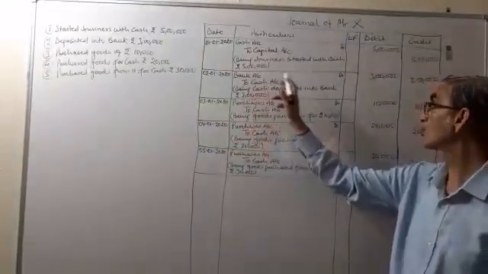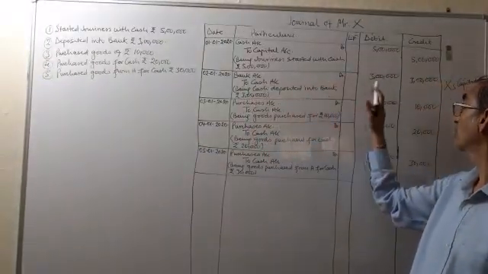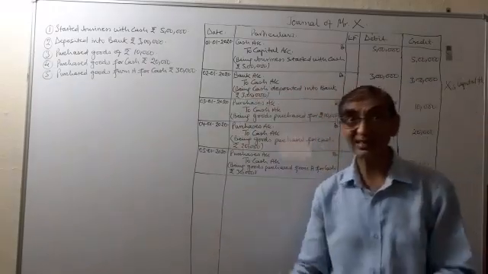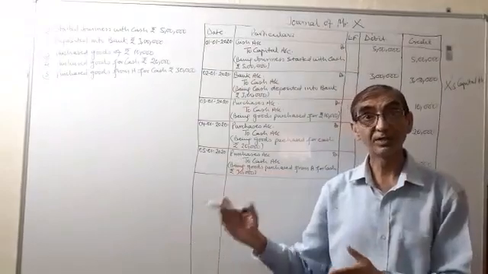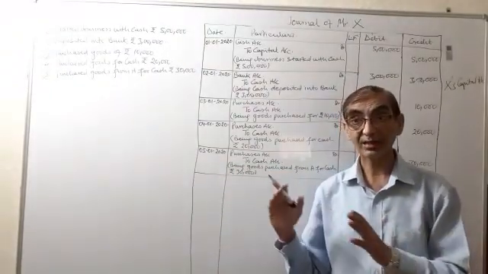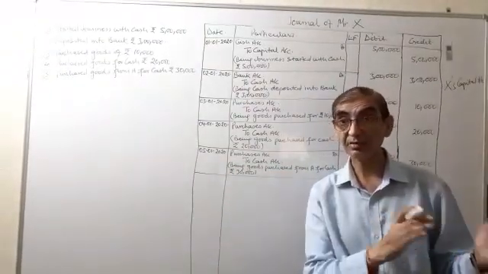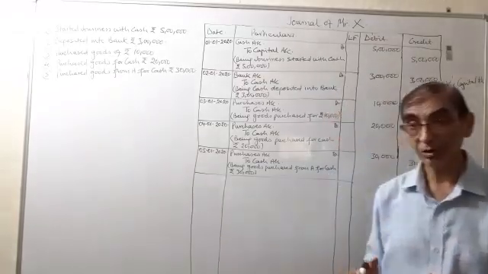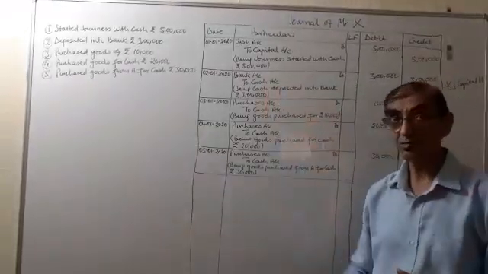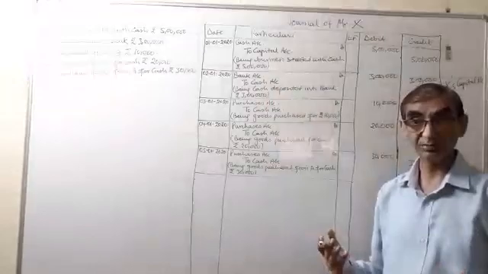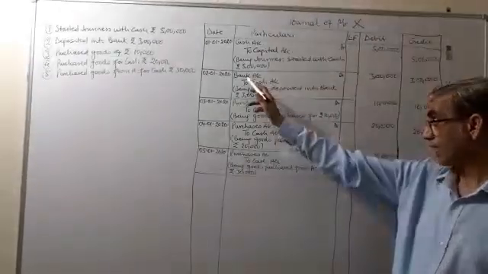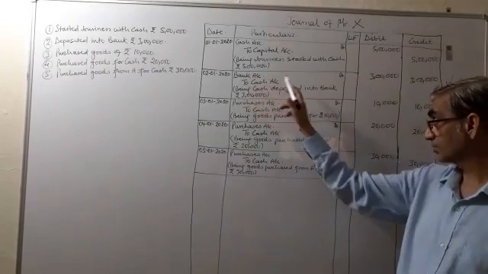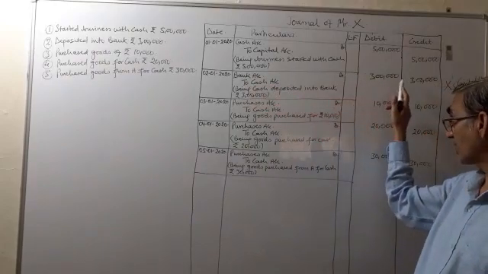So bank account will be debited rupees 3 lakh. So we treat bank as an asset as well as a personal account also, because bank is the receiver of the money and the giver of the money. Therefore, it can be treated as a personal account, and as it is a part of the asset, therefore it is treated as a real account. So bank account debit, because the money has been received by the bank rupees 3 lakh.